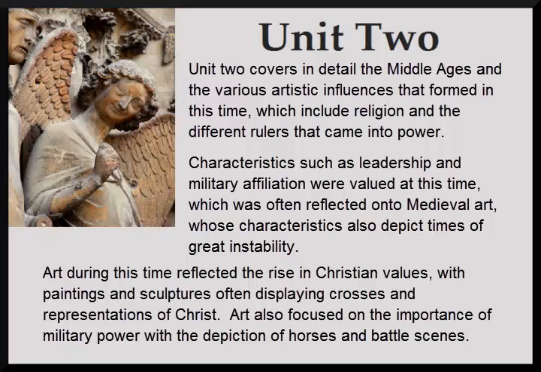Unit 2 covers in detail the Middle Ages and the various artistic influences that formed in this time, which include religion and the different rulers that came into power. Some of the most prominent leaders of this time include Clovis and Charlemagne. With the advent of the feudal system, competition over resources became even more crucial and the social hierarchy was further developed. Characteristics such as leadership and military affiliation were valued at this time, which was often reflected onto medieval art, whose characteristics also depict times of great instability.